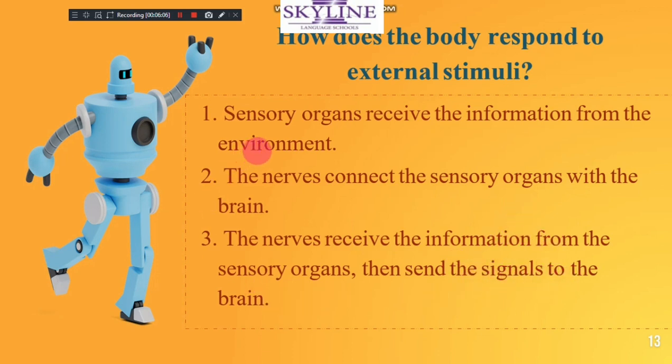Then the brain sends a message to your body to know what the smell is. The smell of pizza, the smell of pasta, the smell of what? You know the smell. So your nervous system is responsible for anything that you do or feel.